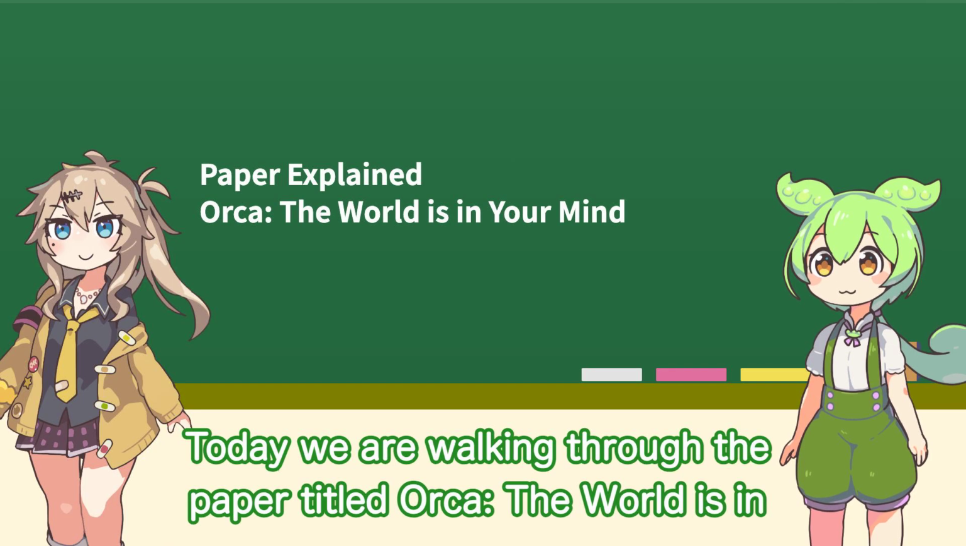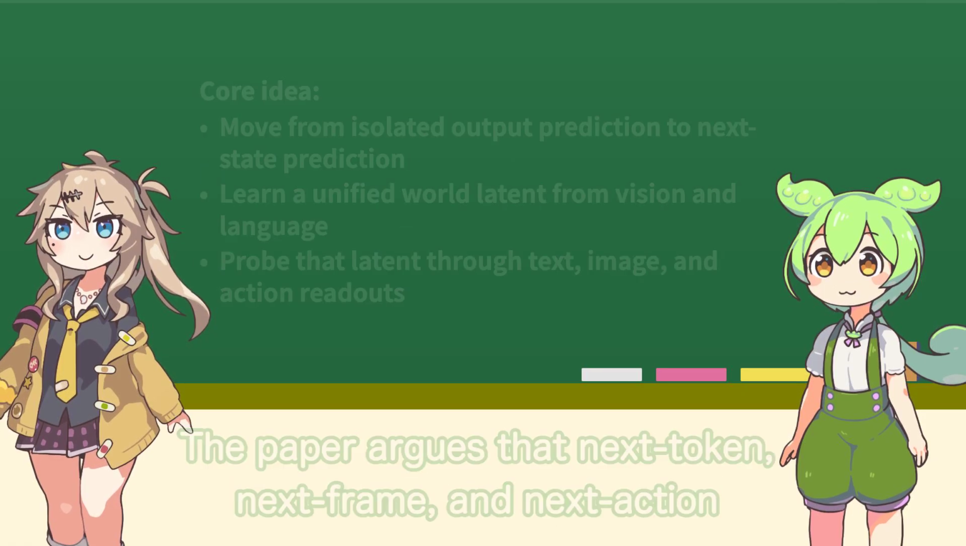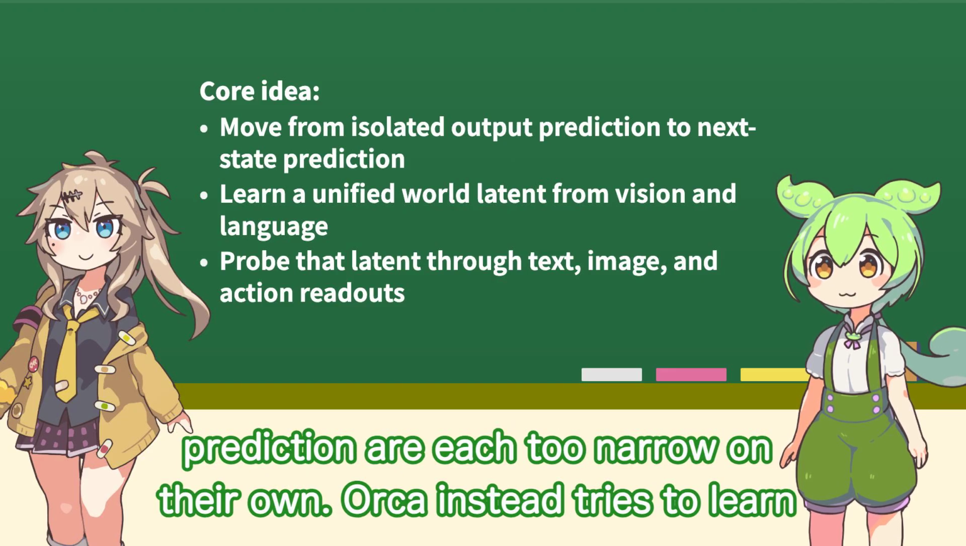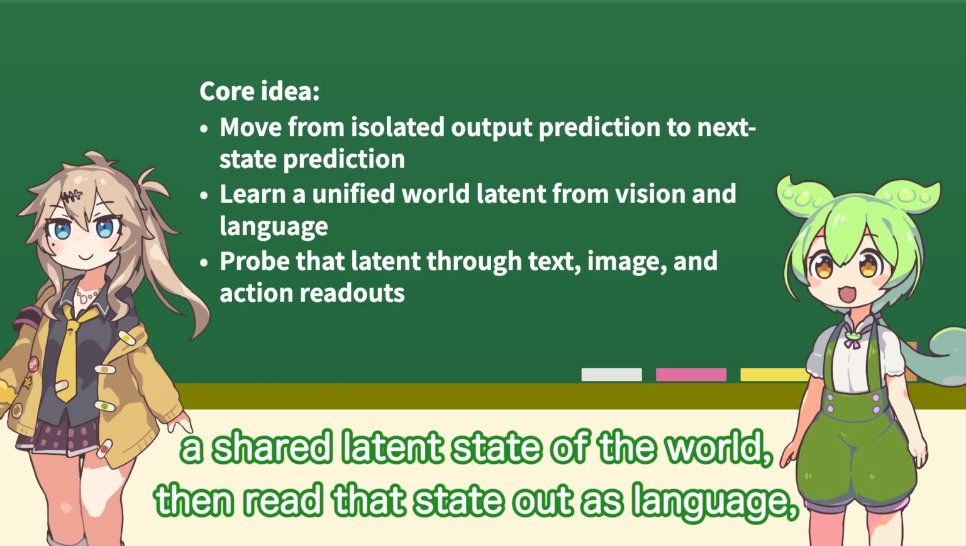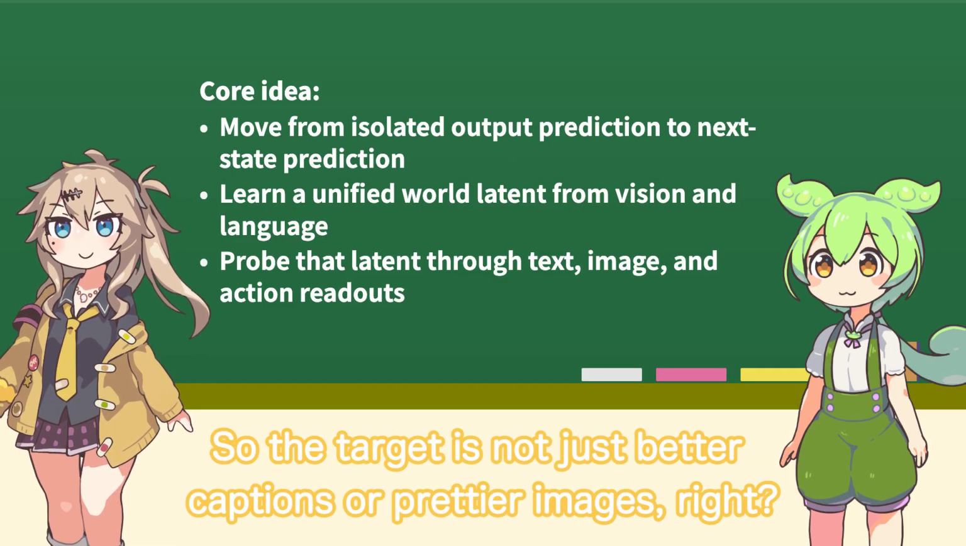Today we are walking through the paper titled Orca: The World is in Your Mind. What is Orca trying to solve? The paper argues that next token, next frame, and next action prediction are each too narrow on their own. Orca instead tries to learn a shared latent state of the world, then read that state out as language, images, or actions. So the target is not just better captions or prettier images, right?